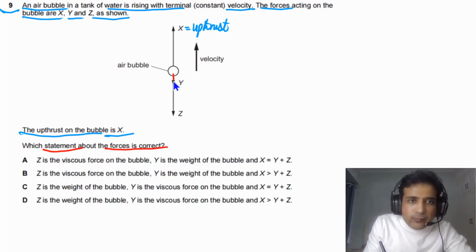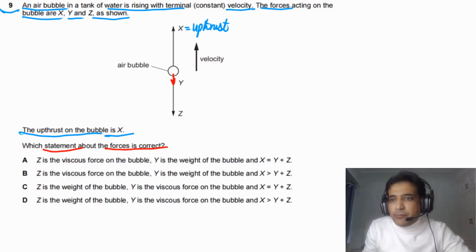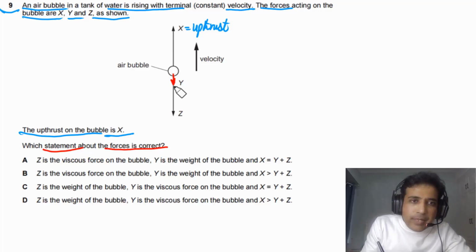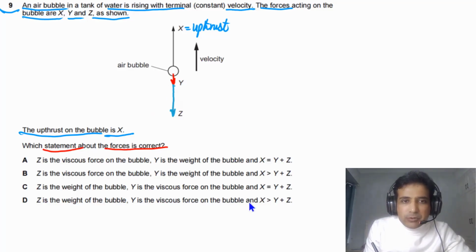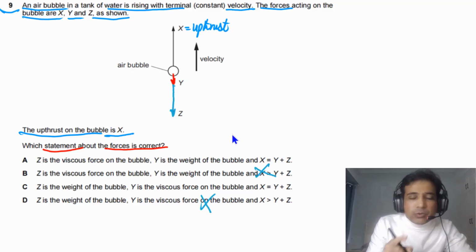So we have one force, and I can use an arrow in red color for this one, and we have another force, that is this force. So now we need to find out which one is the weight and which one is the drag force. First thing we need to understand, as this bubble is moving at a constant velocity, option D is not possible. This is telling us X is greater than, so this is not possible. B is also not possible. This is telling us X is greater than Y plus Z, so this is not possible.